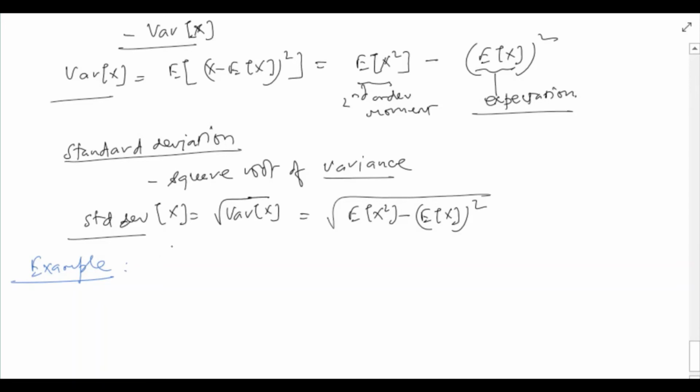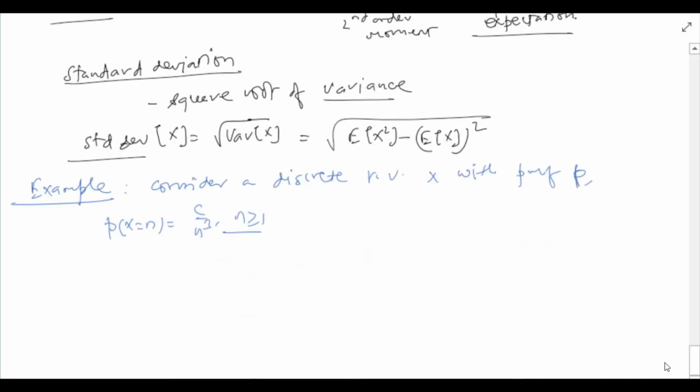Assume a random variable x, which is a discrete random variable. So consider a discrete random variable x with PMF p given as P(x = n) = c / n^3, for n greater than or equal to 1. So c here is a constant. Random variable x is thus taking all positive integer values, and these are the point masses at those points.